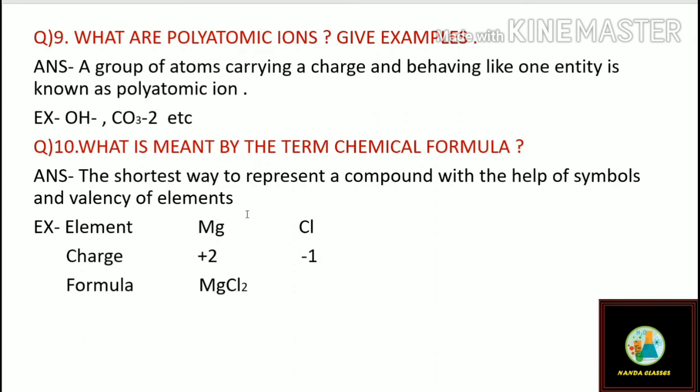For example, magnesium and chlorine form magnesium chloride, and the formula is MgCl2. Magnesium has a +2 charge and chlorine has a -1 charge. When their valencies are crisscrossed, we get the formula MgCl2, the formula of magnesium chloride.